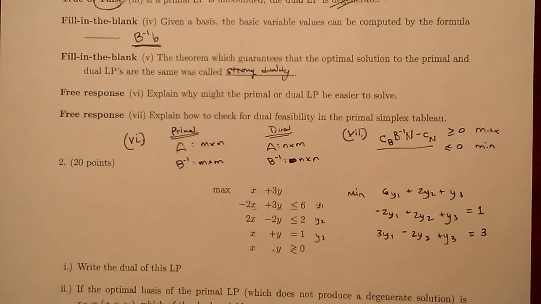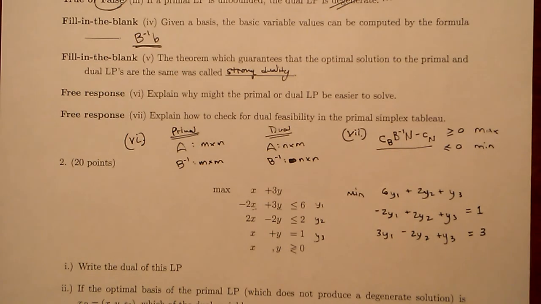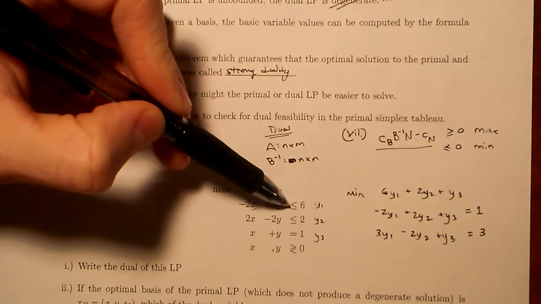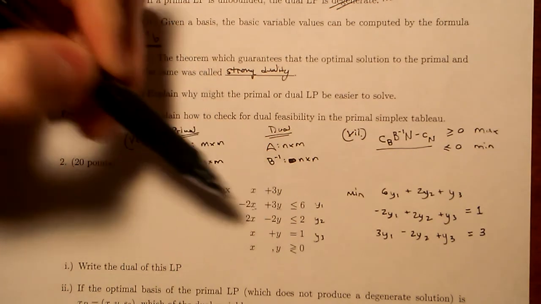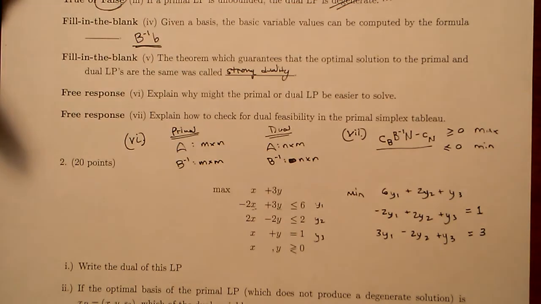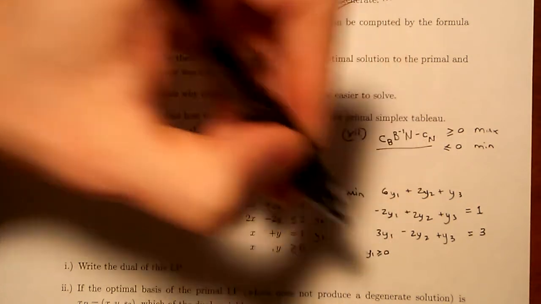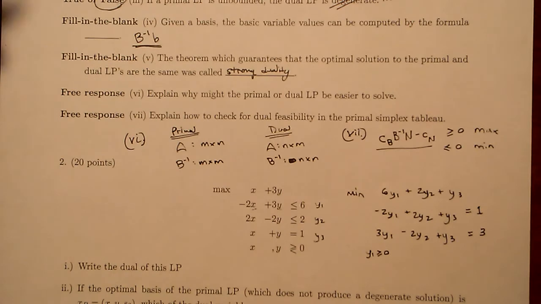Okay, almost done. We just need to write out the types of variables for the dual, and those are going to be determined by the types of constraints in the primal. Okay, so the variable type of y1 is determined by this constraint type. A less than or equal to constraint for a maximized problem is a normal constraint. So that means y1 is going to be a normal decision variable, which is non-negative.